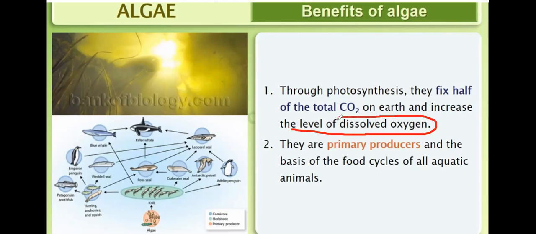They fix carbon dioxide and release oxygen, so they are a great source of oxygen as well as food. They are primary producers and the basis of the food cycle of all aquatic animals. So algae are the main producers of the aquatic habitat.